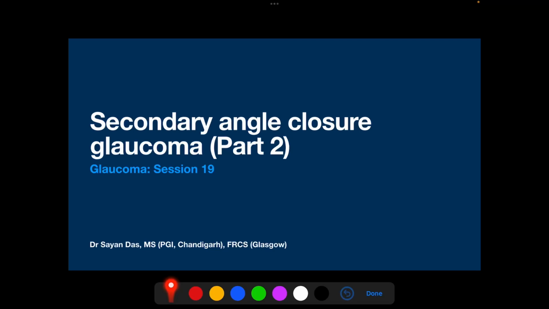Welcome. In the previous session, we discussed ICE syndrome, which is one of the secondary angle closure glaucomas with a predominantly anterior pulling mechanism. In this session, we will be discussing the remaining two secondary angle closure glaucomas with a predominantly anterior pulling mechanism: neovascular glaucoma, which is a very important topic, and epithelial and fibrous ingrowths.